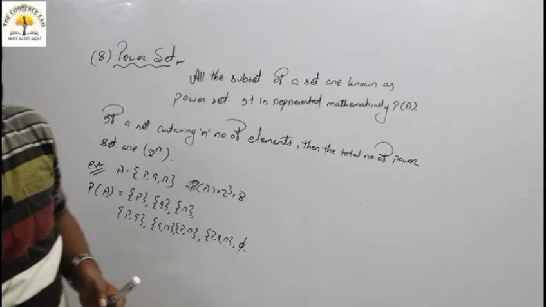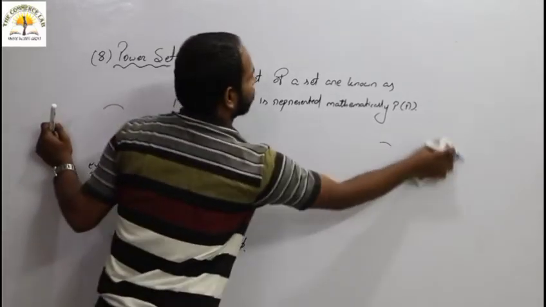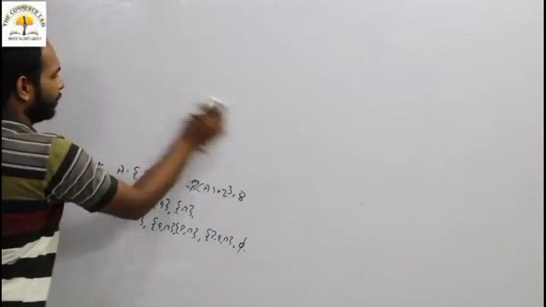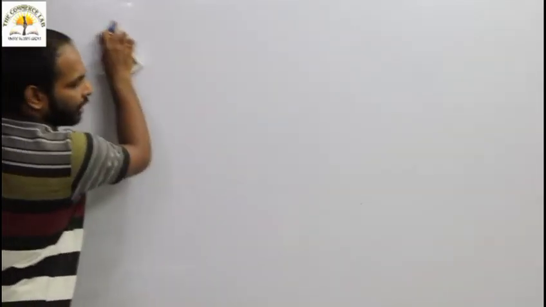Then come to the next one, universal set. So what do you mean by universal set? If all the sets under particular consideration are subsets of a fixed set S, then that is known as the universal set.